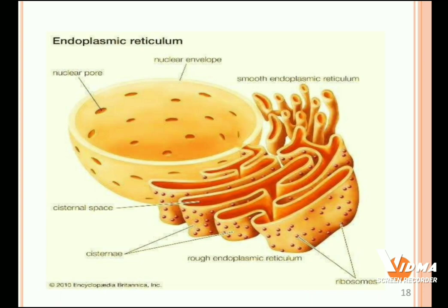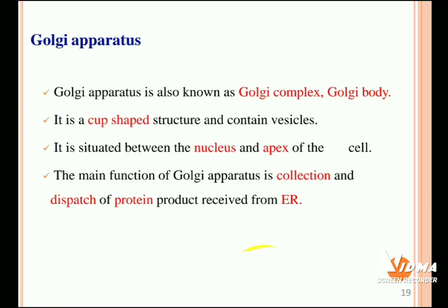Next, this is the structure of endoplasmic reticulum. Usually the rough endoplasmic reticulum is continuous from the nuclear membrane, and after the rough endoplasmic reticulum, the smooth endoplasmic reticulum is continuous. The rough endoplasmic reticulum contains ribosomes and synthesizes protein.